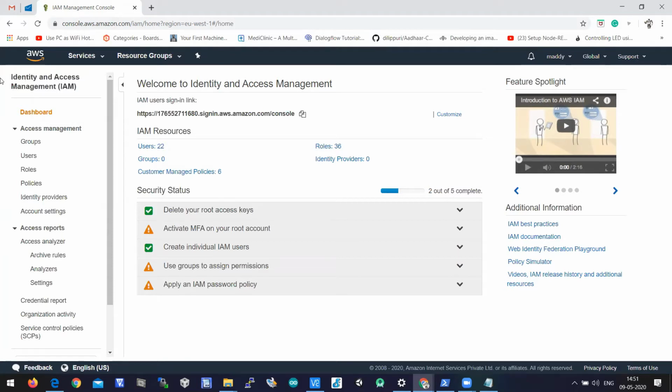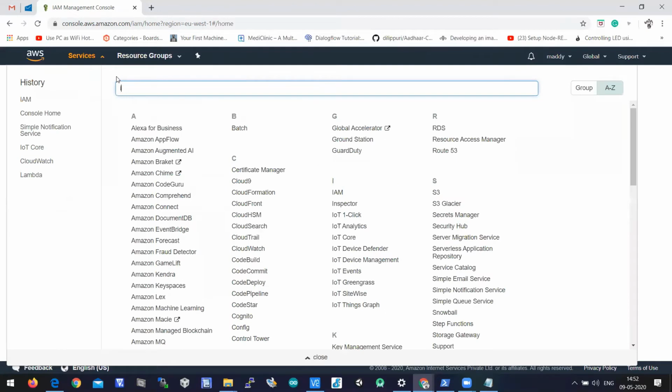Through Identity and Access Management, we need to access a service through a Python script. So we need to create a user, which is a programmatic user. We need to give programmatic permission for the user to access the Rekognition service through a Python script. So select Identity and Access Management from the services. You need to select the IAM service.